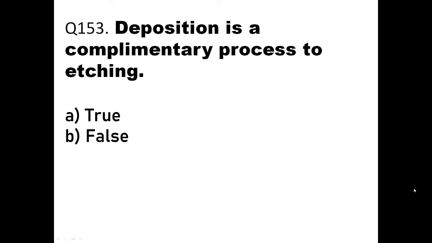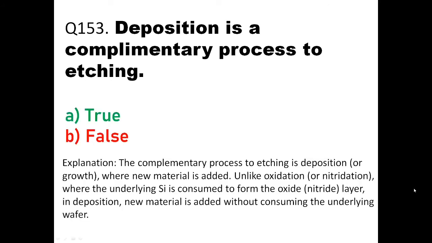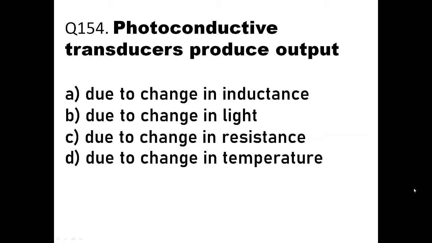Deposition is a complementary process to etching, obviously, because deposition means you're adding some material, etching means you're removing some material. So adding will be complementary to removing. Clear? So here the answer should be A, true, because deposition is a complementary process to etching. It is true. The complementary process to etching is deposition, where a new material is added. Okay, so in deposition we are adding a material, and in etching we are removing a material. Okay, then we'll go to the next question, question number 154.